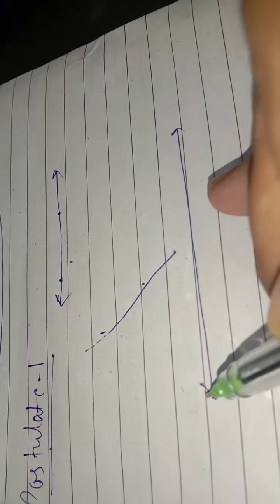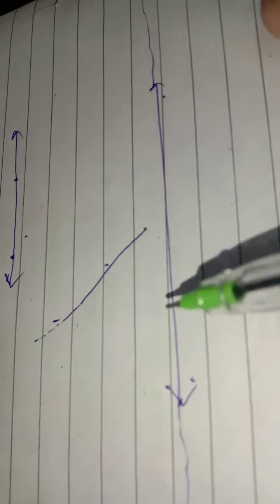Indefinitely means you can extend the line in any direction. If a line is given, it is not a fixed shape; it can be extended in both directions. So this is postulate 2: a line can be extended indefinitely in both directions. And the third one is: a circle can be drawn with any center and any radius.